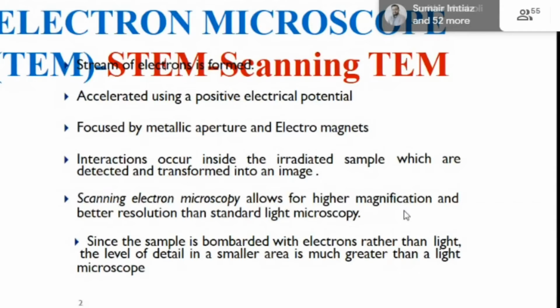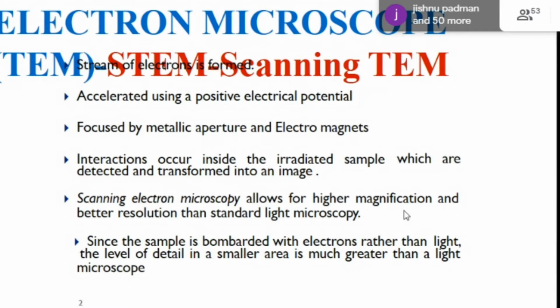So basically, a stream of electrons is formed by the electron source, accelerated using a positive electric potential, and focused by a metallic aperture. We are using two sets of electromagnetic lenses, one objective lens and one projection lens, that will recollect the scattered electrons from the surface of the material, and we get an image of our sample. Interaction occurs whenever the electron beam strikes the surface of the material, and the scattered electrons are detected and converted into an image.